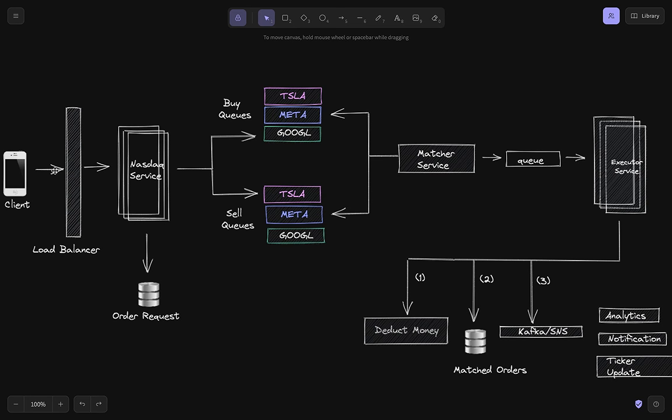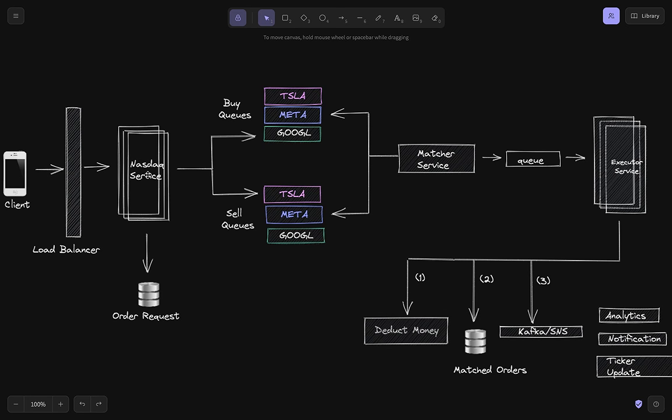Now since we have lots of orders coming, we need a load balancer and a distributed service, that's the NASDAQ service, which has multiple hosts taking these requests. So clients through a load balancer submit a buy or sell order. Since there are lots of orders coming in one second, like 60,000 orders in 1 second, we need to scale the service so that it's able to take that much load. And since we want to scale this service, we need multiple hosts. And to manage those hosts, we need a load balancer.